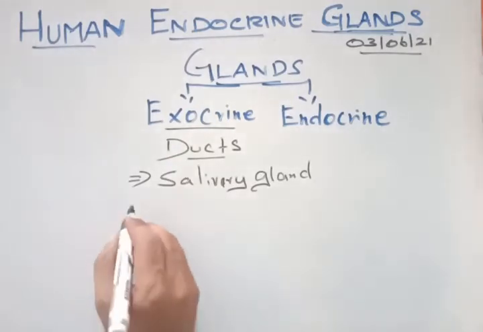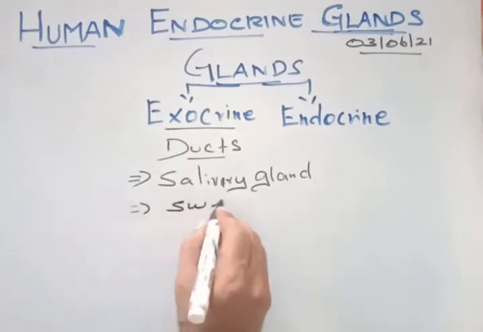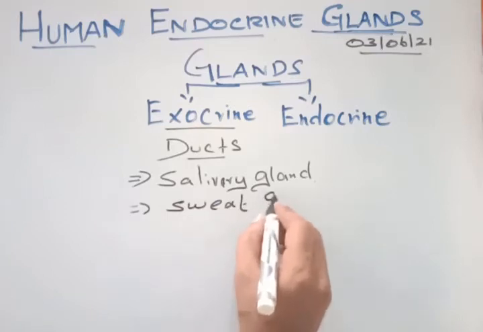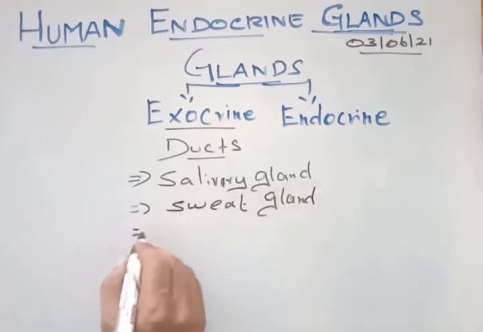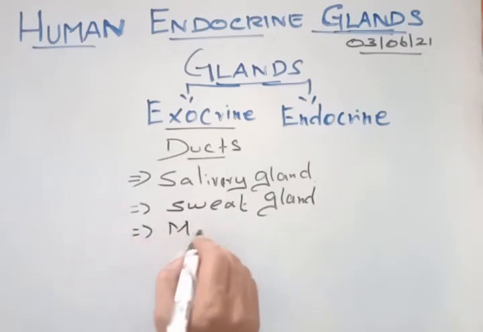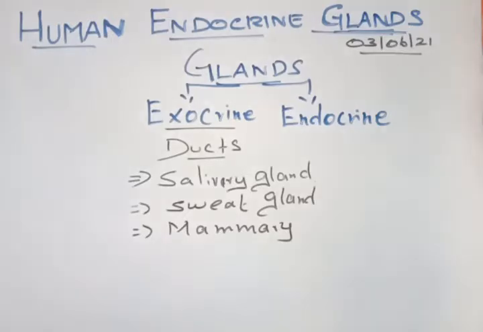The second gland is the sweat gland, which is also an exocrine gland, and the third one is the mammary glands, the milk producing glands. All these glands are called exocrine glands because they have special ducts or tubes to carry their substances from one part to another part